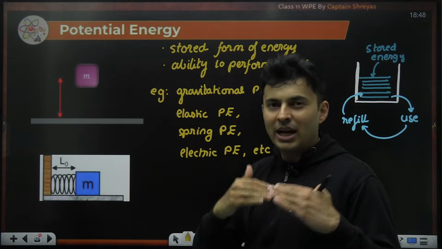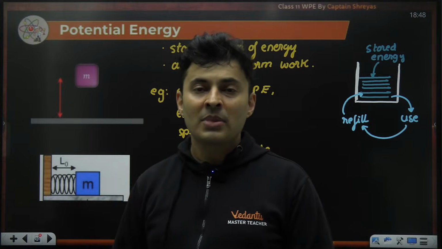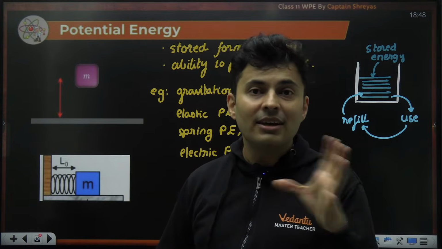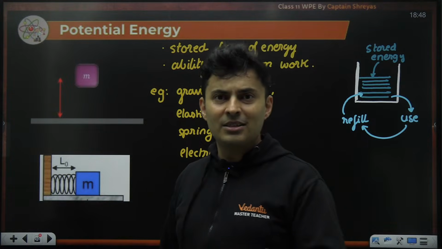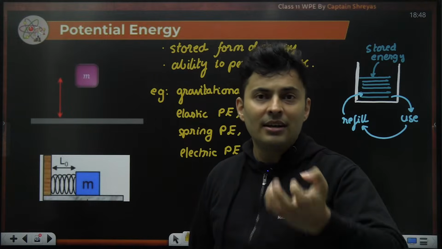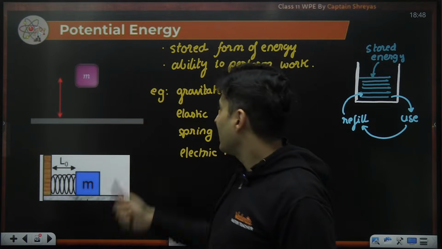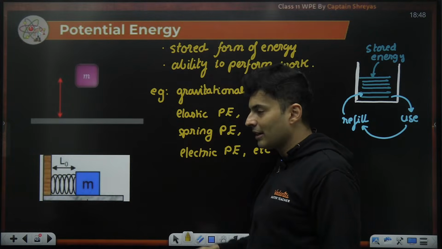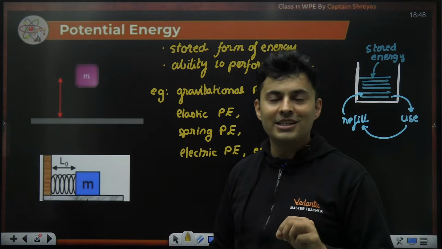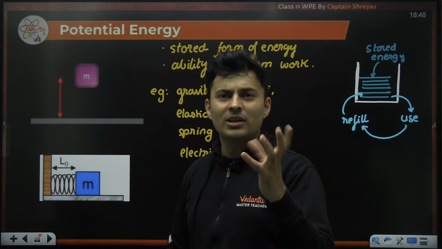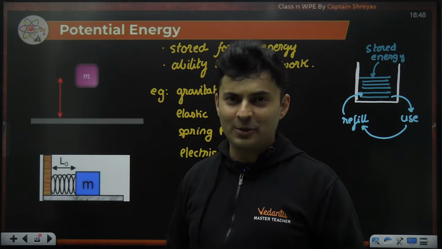So that balance, equilibrium, is not maintained. Hence, those forces never have associated potential energy because they cannot store, restore, reuse and refill faithfully. Whereas forces like gravity, elastic, spring, electric forces, conservative in nature, they can store, restore, refill, reuse it faithfully.